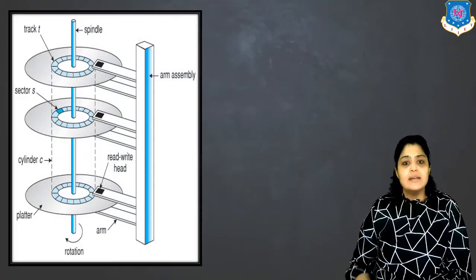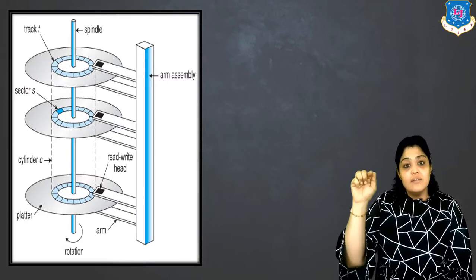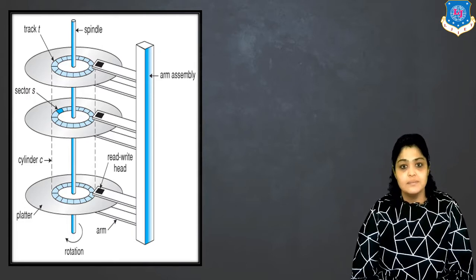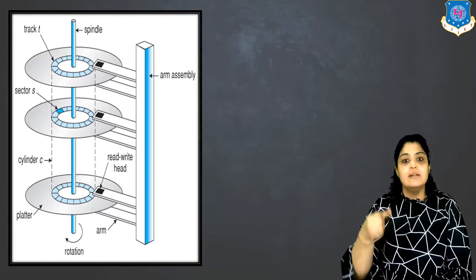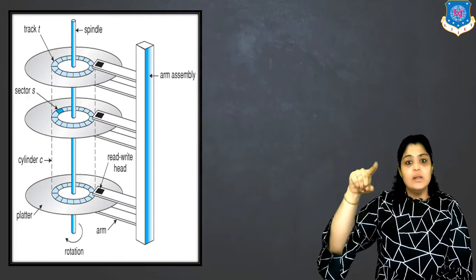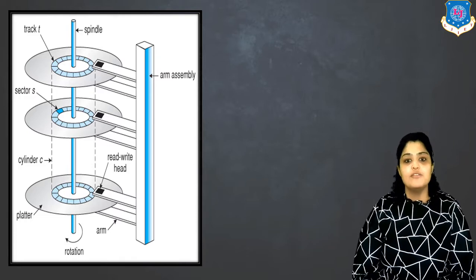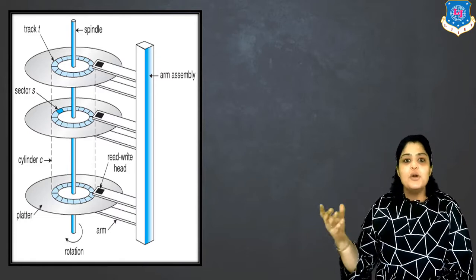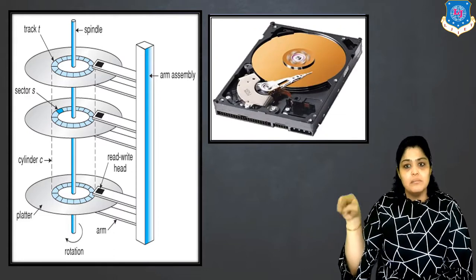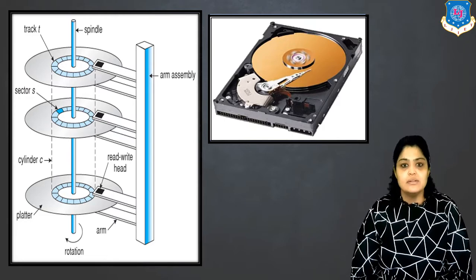This is how the magnetic hard disk looks. You can see an arm assembly having individual read-write heads and many disks stacked above the other. In between you can see a spindle. Through the spindle the disks will move like this, and the read-write head will move like this. There would be spots on the tracks created in case of magnetic disks. There's a small animation which will show you how this works. The disk is rotating, and the read-write arm is tapping on it and creating patterns.